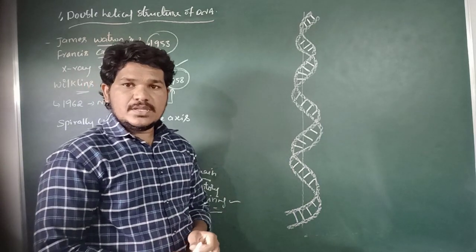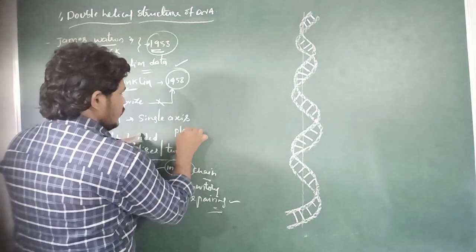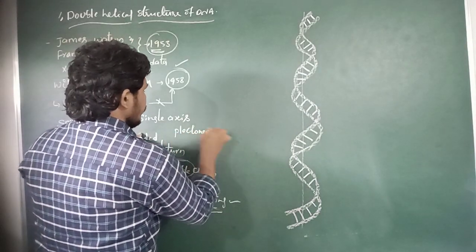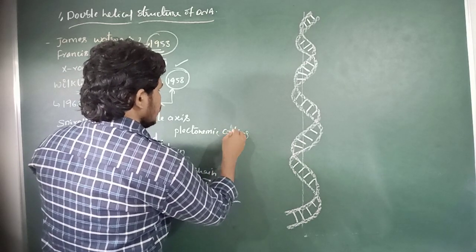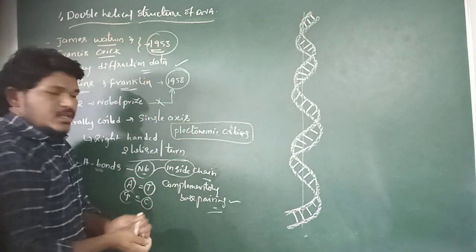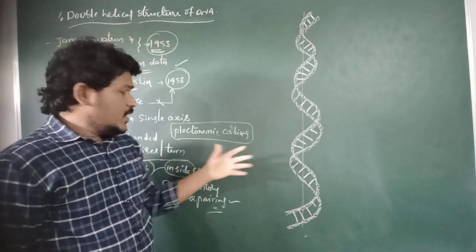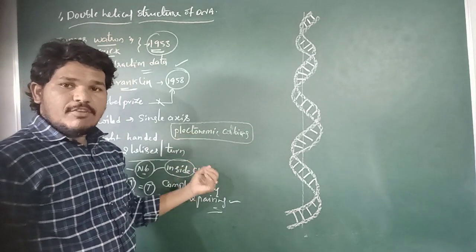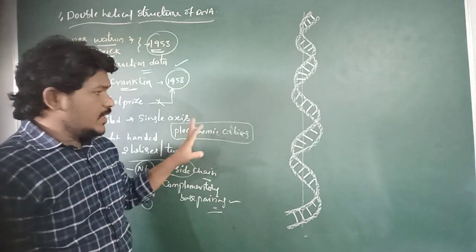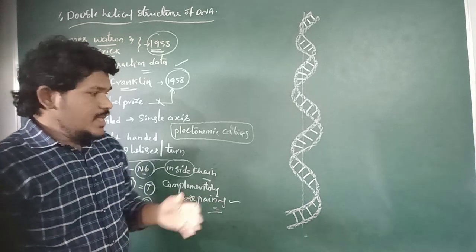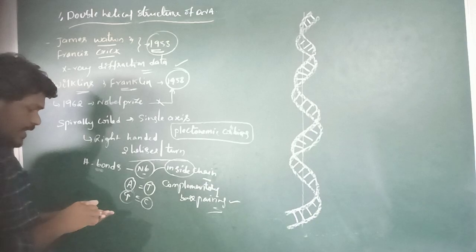That kind of coiling is referred to as plectonemic coiling. Right? And the two polynucleotide chains present in the structure of double helical DNA exhibit antipolarity.